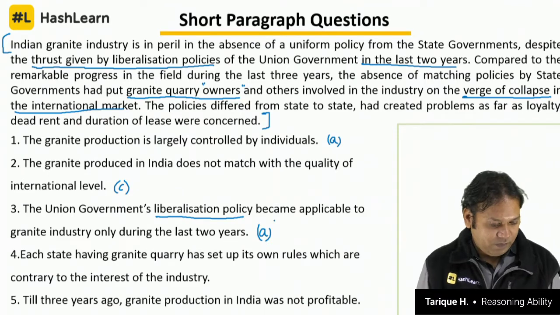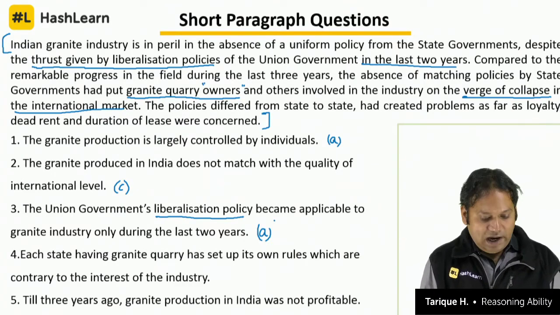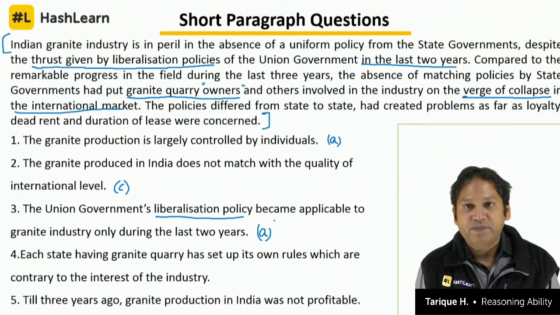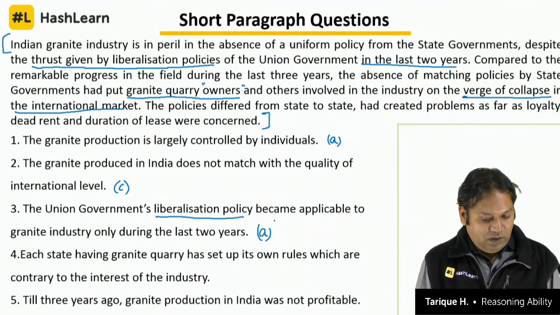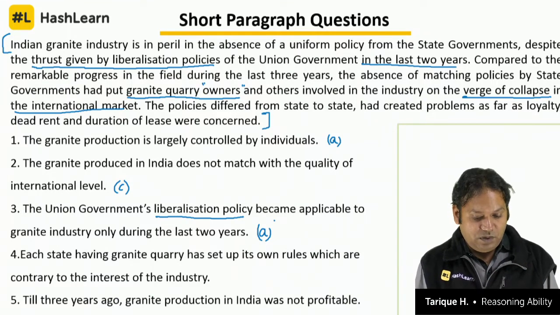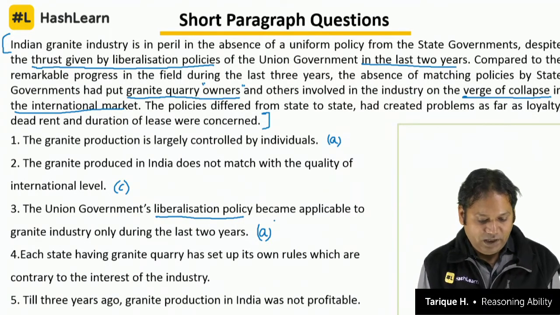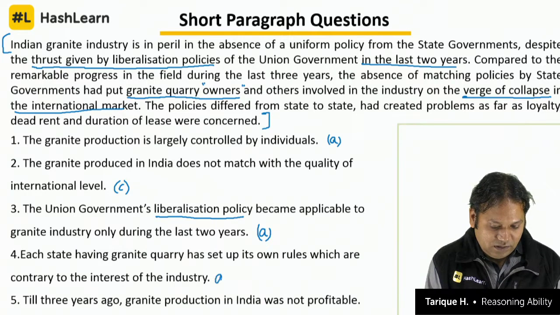Next one, fourth one. Each state having granite quarry has set up its own rules which are contrary to the interest of the industry. Right? Now, each state has set up its own rule which are contrary to the interest of the industry. That is definitely true.